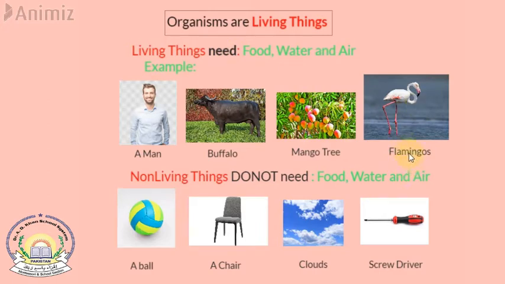Then the flamingo is a bird that lives in water, as you can see in the picture. It needs food, water, and air to breathe, water for drinking and food for eating. It cannot live without all these things. So all these are living things because they need food, water, and air, and without them they cannot survive.